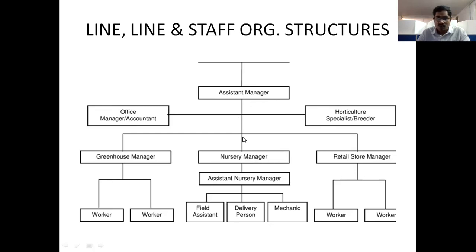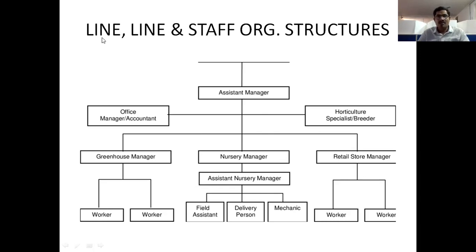So here the communication is between the higher authority and his subordinate, that's it. Authorities flow from top to bottom. The assistant manager has authority over this manager, and this manager has authority over these three persons. All of these belong to a single department. So authorities flow from top to bottom, and responsibility flows from bottom to top, up to the general manager and CEO. Within the same department, authorities flow from top to bottom, responsibilities flow from bottom to top, and communication is between the higher authority and his subordinate, not mingling with other departments. That is called a line organization.